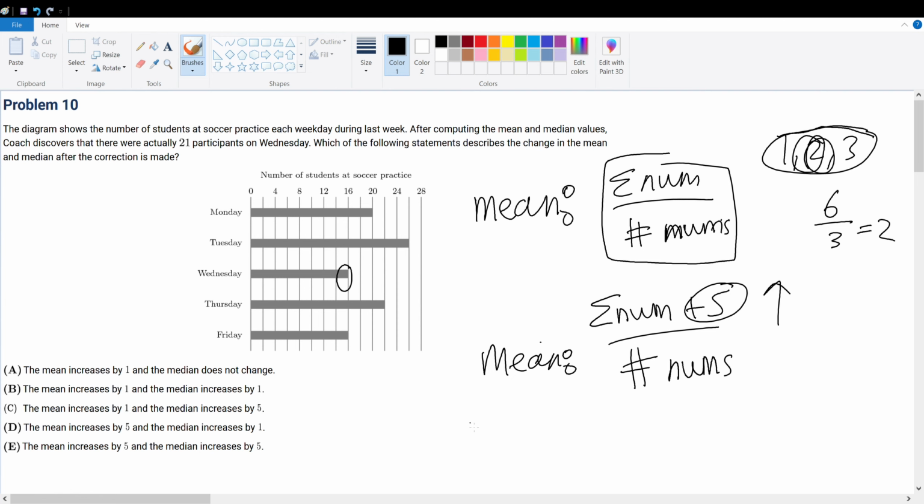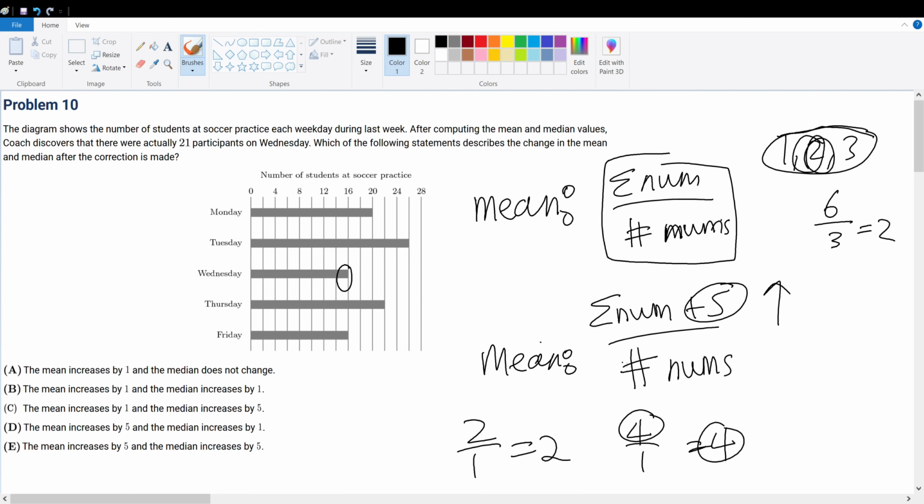And this makes sense. What is 2 divided by 1? That's equal to 2. But what is 4 divided by 1? That's equal to 4. So whenever I increase the numerator, I increase the ultimate number that I get. So therefore, if I increase the numerator, the mean should increase. But by how much? If the sum were increased by 5, the mean has to increase by how much?